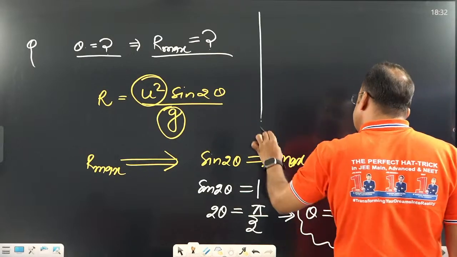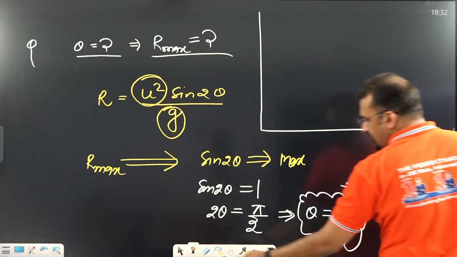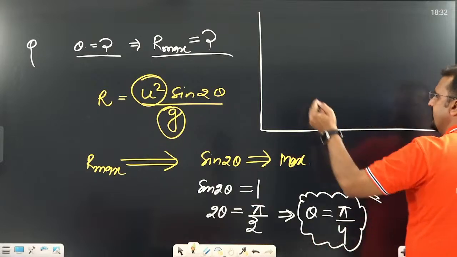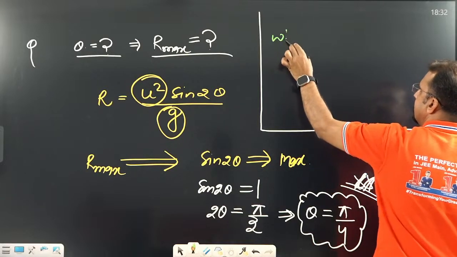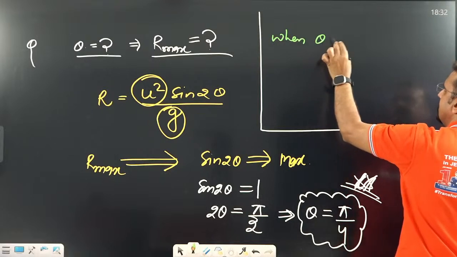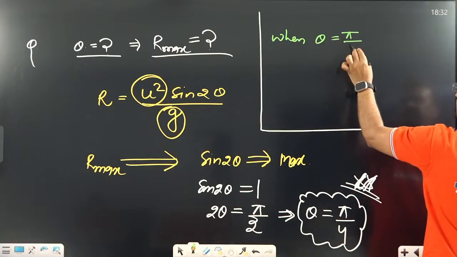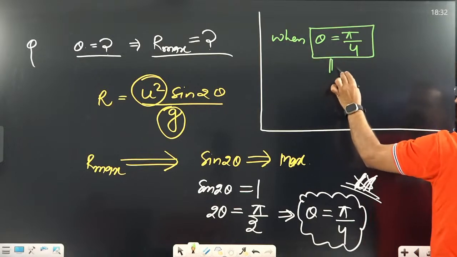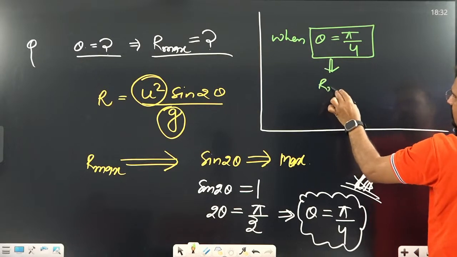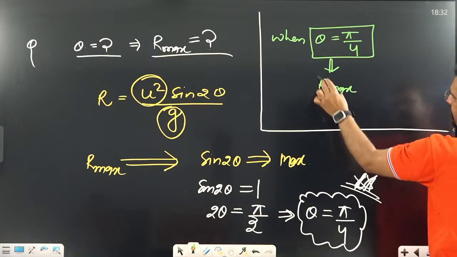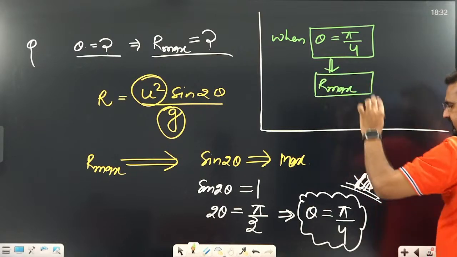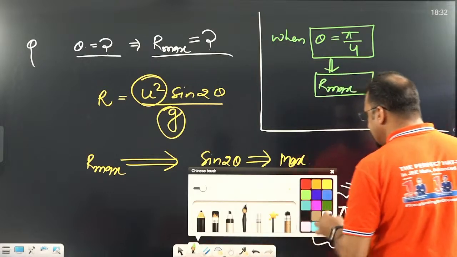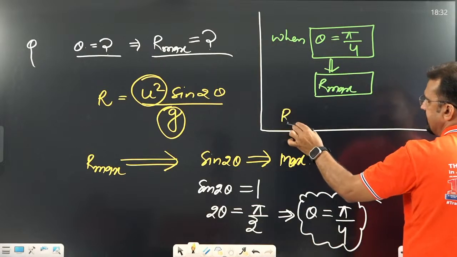I am writing this concept here. Give it a star rating, very important. When theta equals pi by 4, in the sense of 45 degrees, in oblique projectile motion, R is going to be maximum. Sometimes they can ask what this maximum value is, so you can find out this value.